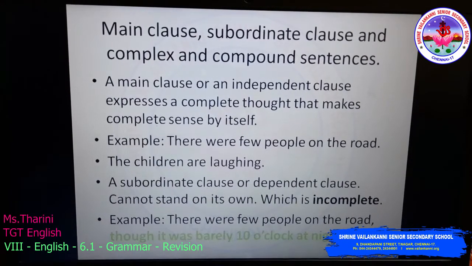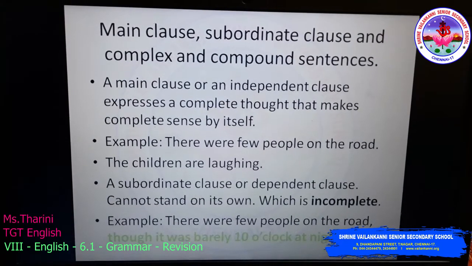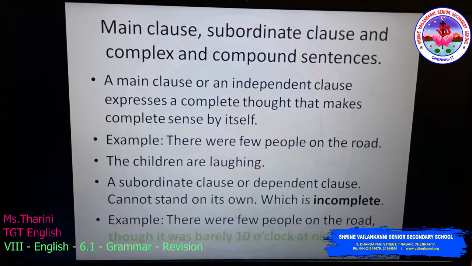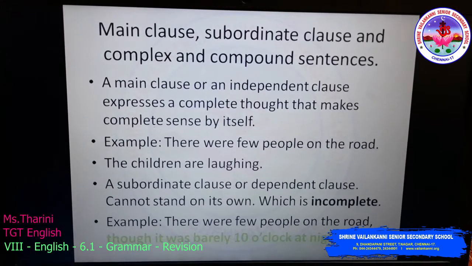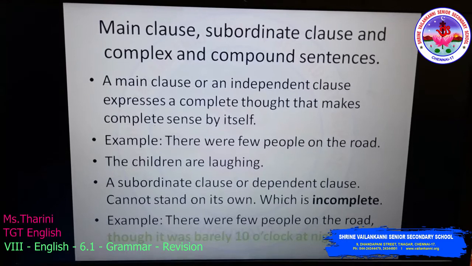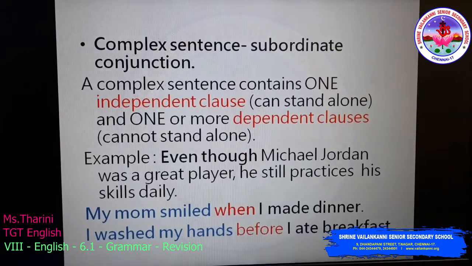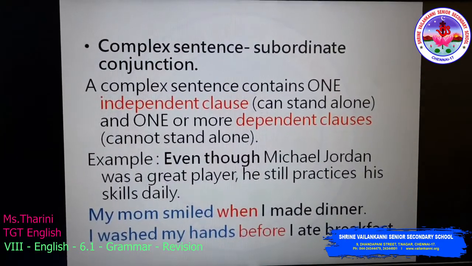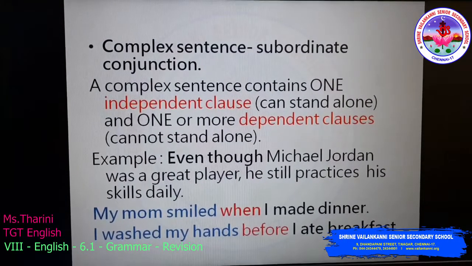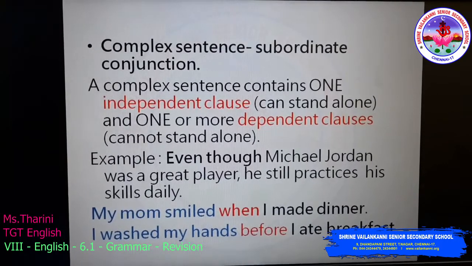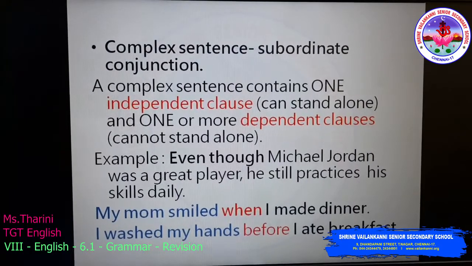This sentence is known as a complex sentence. There were few people on the road: one independent clause and one dependent clause join together to form a complex sentence, where subordinate conjunctions are used. A complex sentence contains one independent clause that can stand alone and one or more dependent clauses that cannot stand alone.